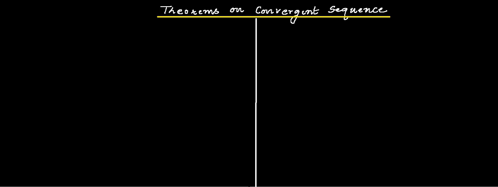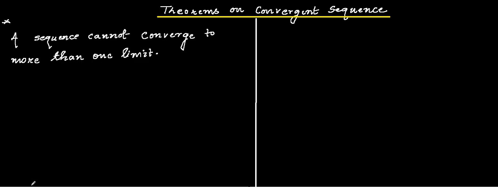In our previous video we discussed two theorems: every convergent sequence is bounded, and the converse of it, which was not true. In this video we will be discussing a theorem that says a sequence cannot converge to more than one limit. To prove this theorem, we will use the method of contradiction, where we take a convergent sequence and consider that it has two limit points.